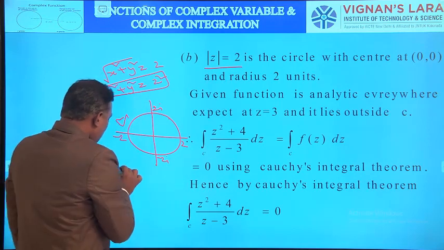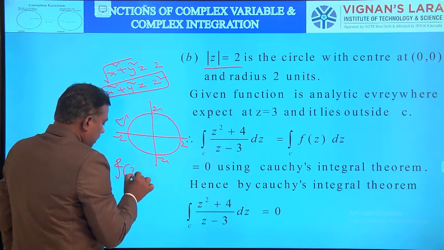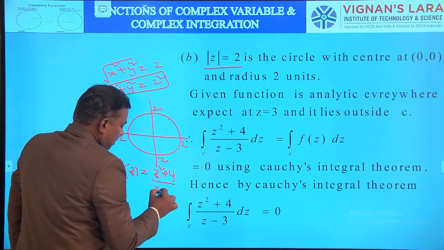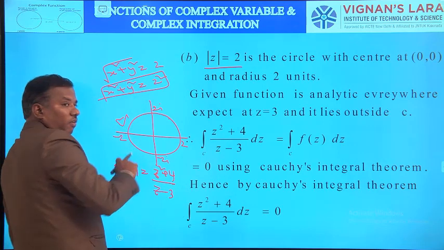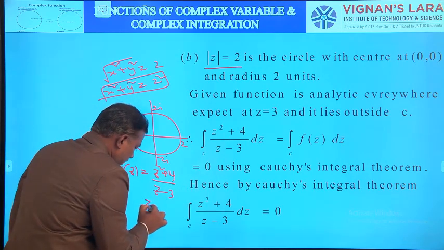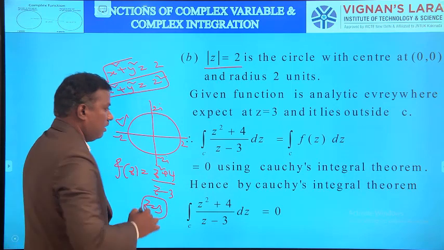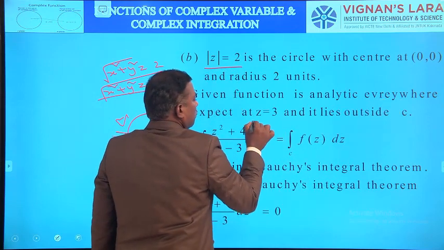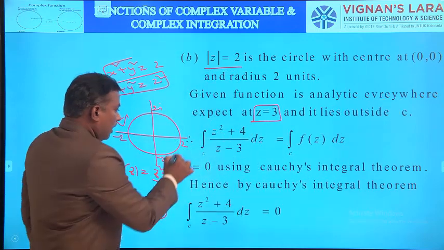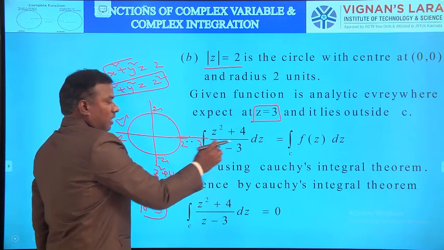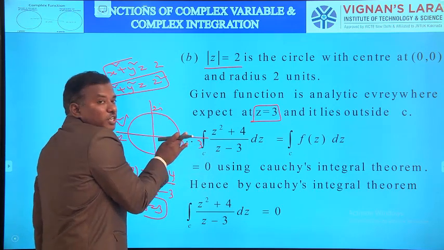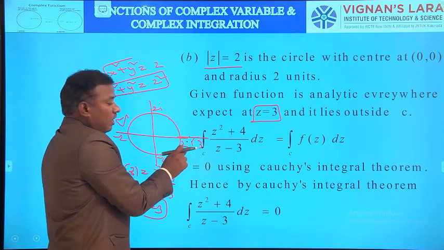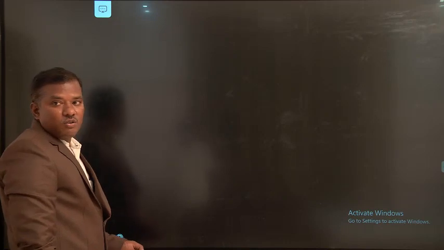And what is the function? Here f of z equal to z square plus 4 by z minus 3. This function is analytic everywhere except z equal to 3, since at z equal to 3 it is undefined according to the denominator. But this z equal to 3 lies outside the circle, since the circle goes up to 2 units only, and z equal to 3 is outside the radius. So this z equal to 3 lies outside C.